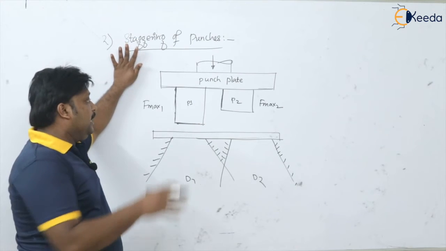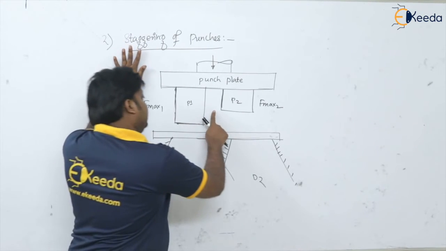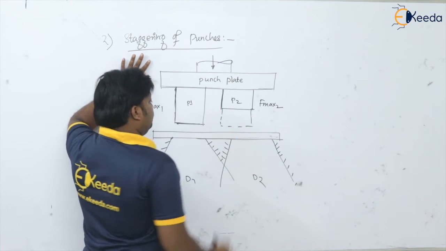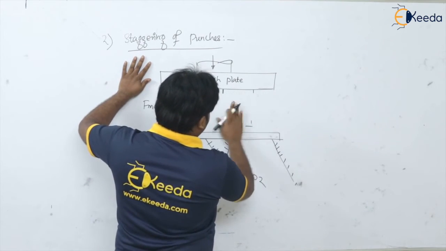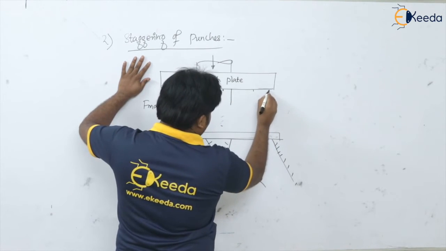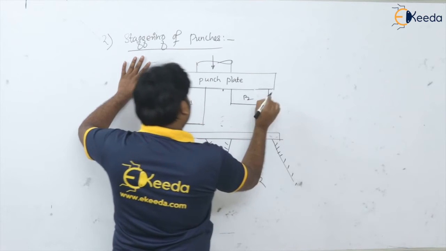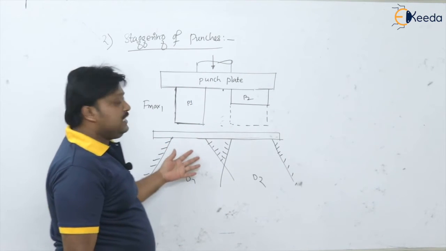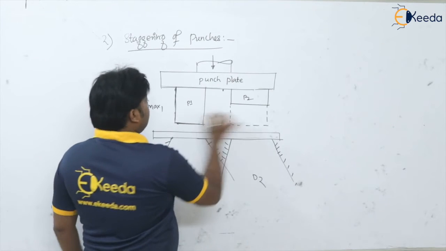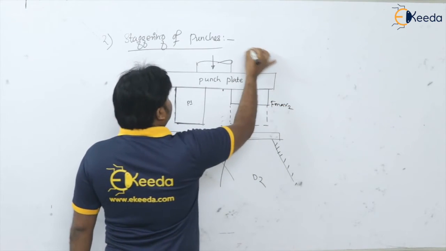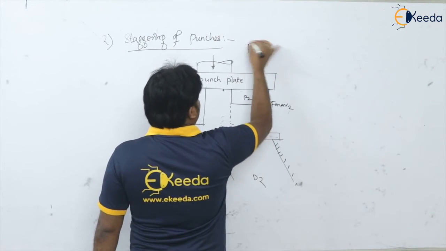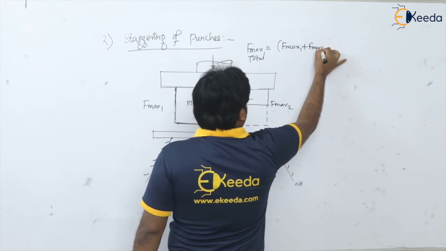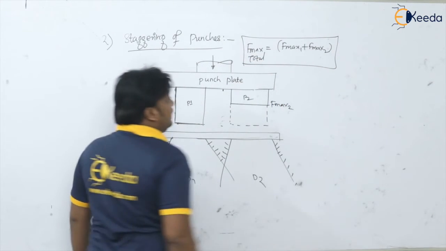Now let us consider that we had not provided any staggering for the length of the punches. What would happen? If we had not staggered at all, the force acting on the sheet is the force by punch 1, F max 1, and the total force will be F max 1 plus F max 2, because both are acting instantaneously at a time.